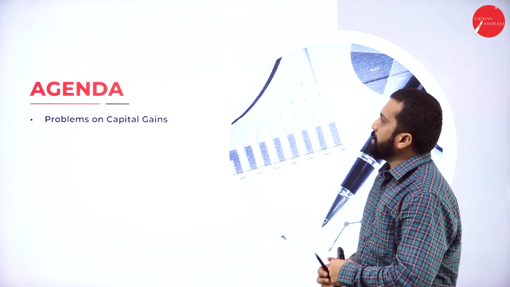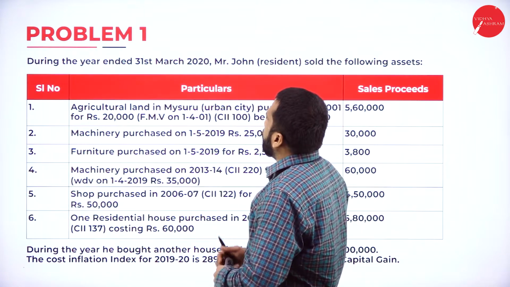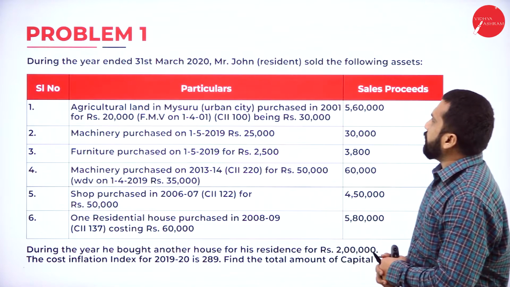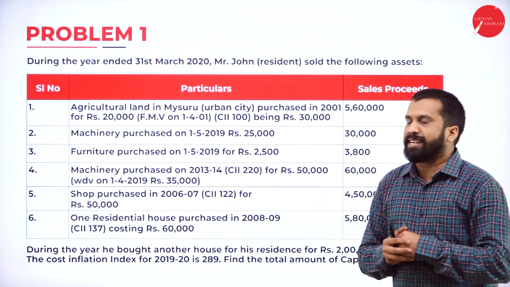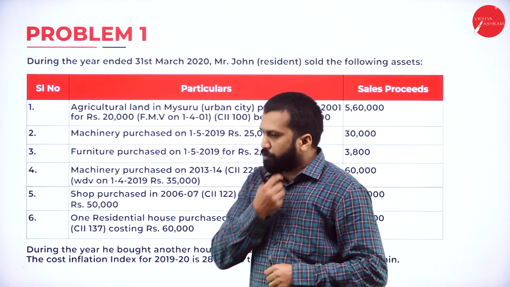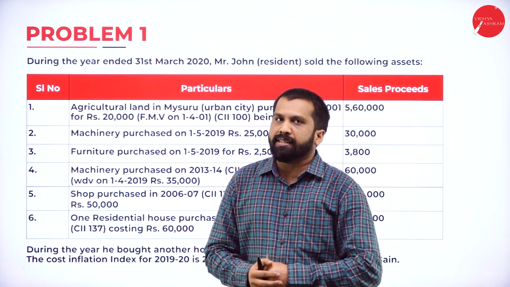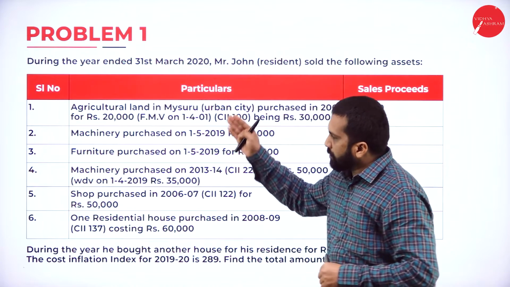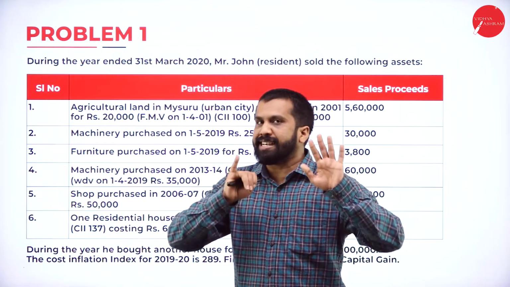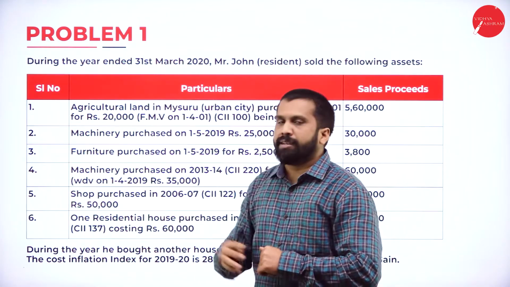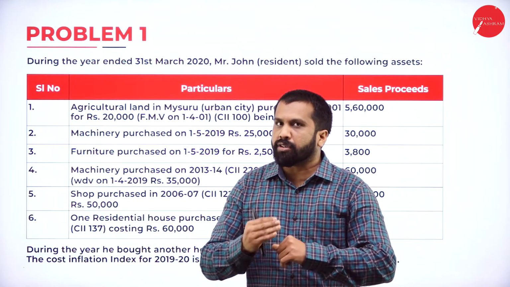Your agenda is very simple, problems on capital gains. During the year ended 31st March 2020, Mr. John, a resident, sold the following assets. According to this, we are supposed to find out your capital gain. As I told you, there are 6 problems in a single question. Very small, short, and remember the short term and long term.